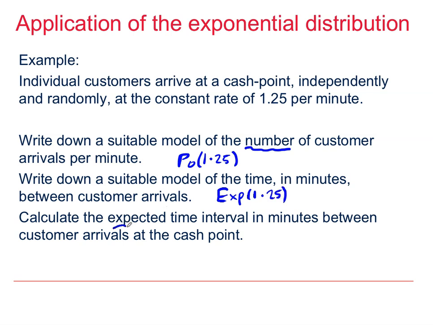The expected time interval in minutes between customer arrivals at the cash point is going to be 1 over lambda, which is 1 over 1.25, which equals 0.8 of a minute.